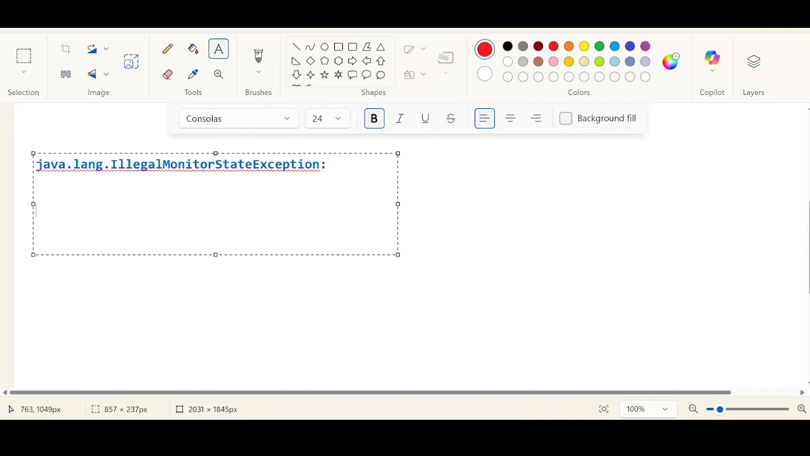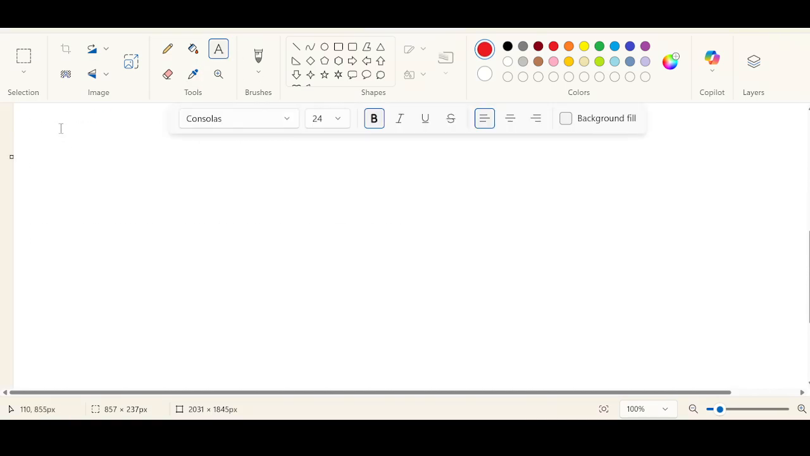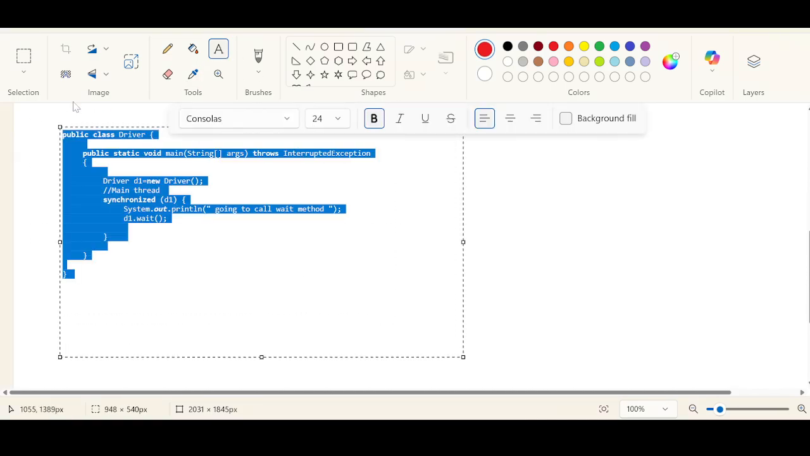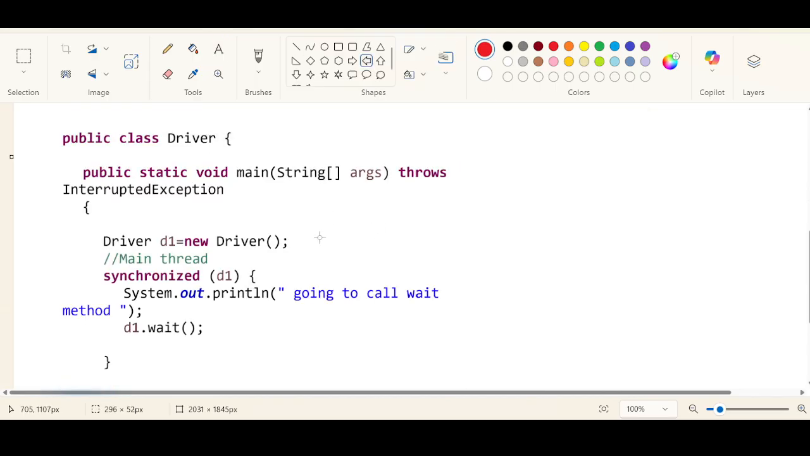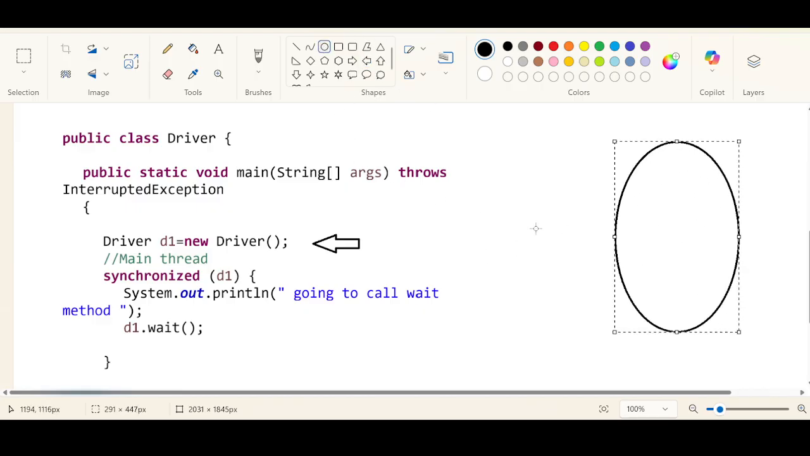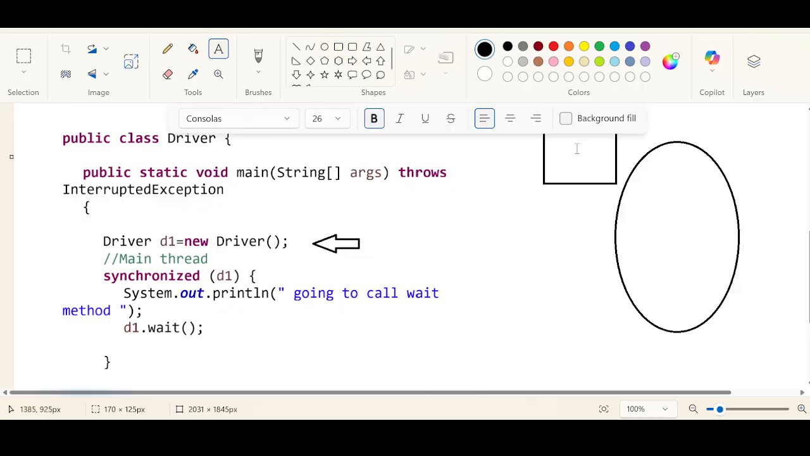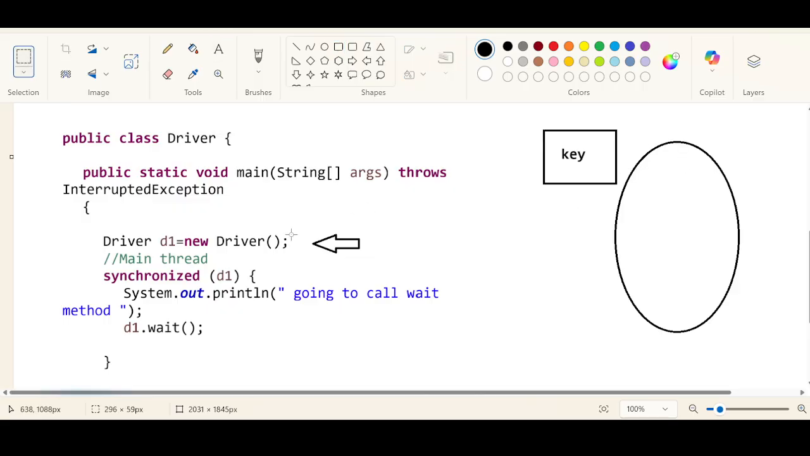Okay, this understanding is very important to understand the consumer producer problem. Now see, you have one thread, a main thread. The main thread is creating an object for the driver class. An object is getting created, and every object has a monitor which is going to have a key, right? So now what is happening?